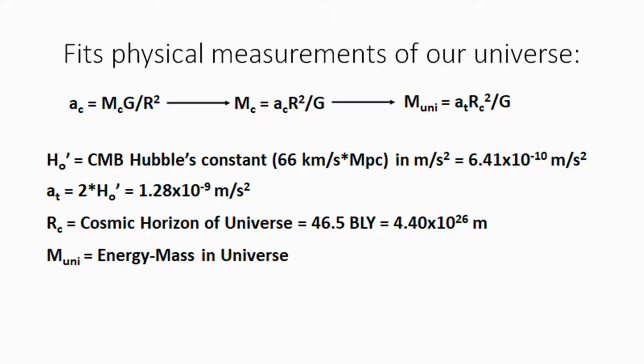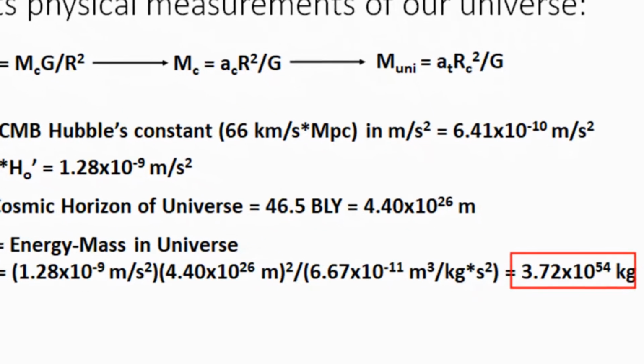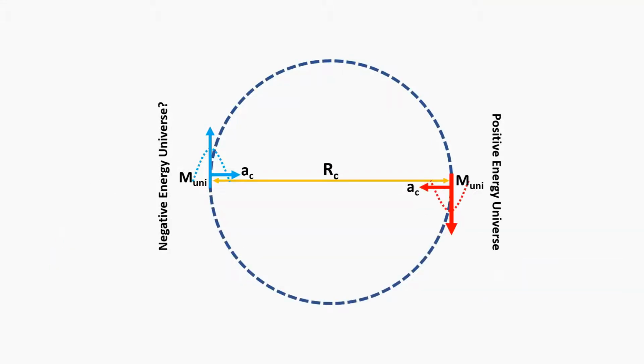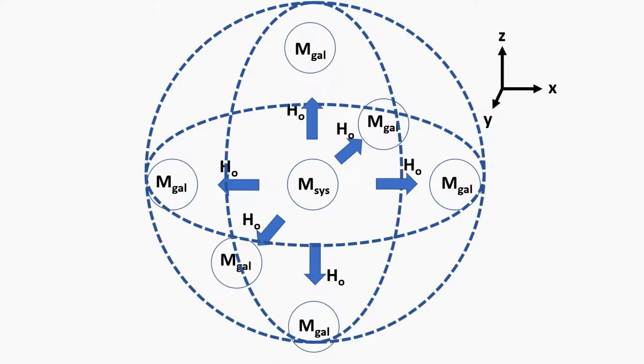Interestingly, when we plug in the radius of our universe for the distance term of 46.5 billion light years converted to meters, and 2 times Hubble's constant as the acceleration term in meters per second squared, representing the acceleration of the radial spatial dimension of time that we discussed earlier, the result is a mass representing all of the relativistic energy in the universe. Consider that our arbitrary system of mass can be represented by all relativistic energy in the universe. This implies that all relativistic energy, aka space-time curvature, is due to our universe orbiting itself through the radially symmetric time dimension we introduced earlier.